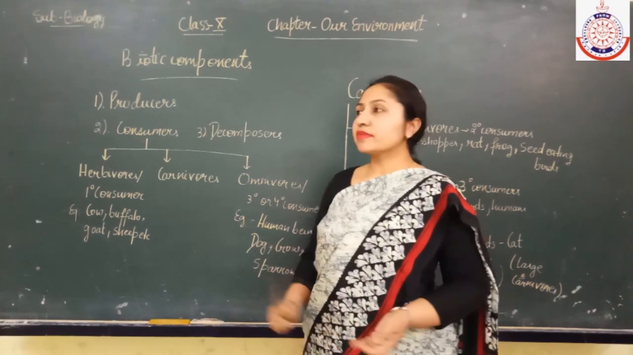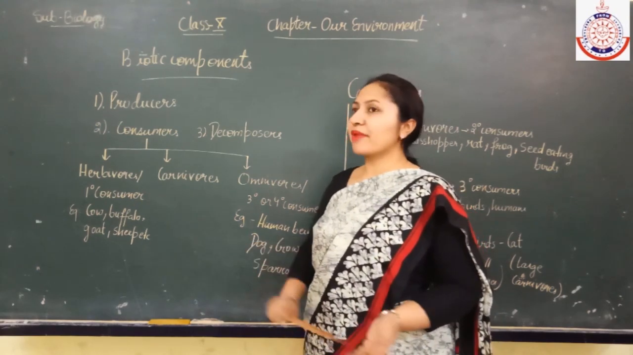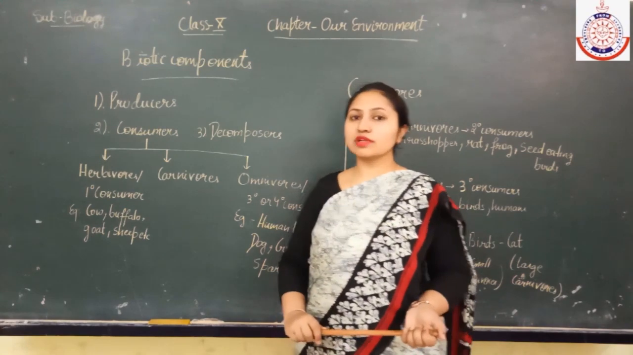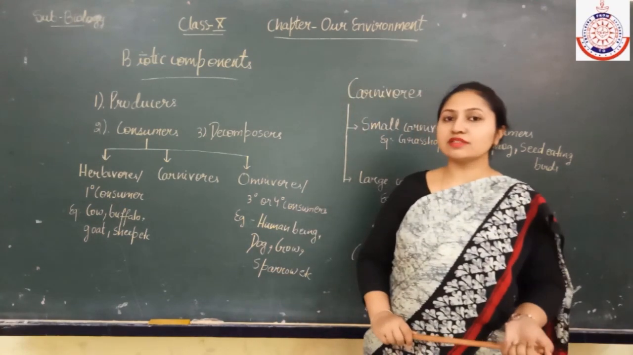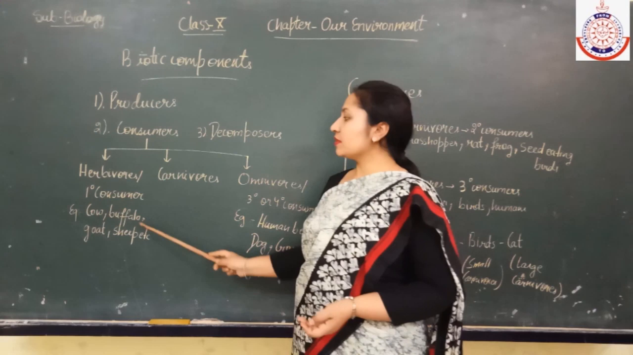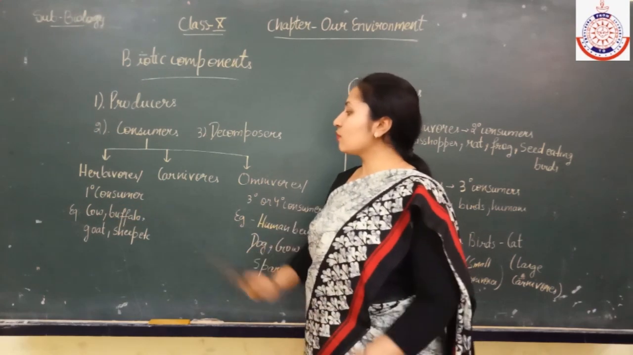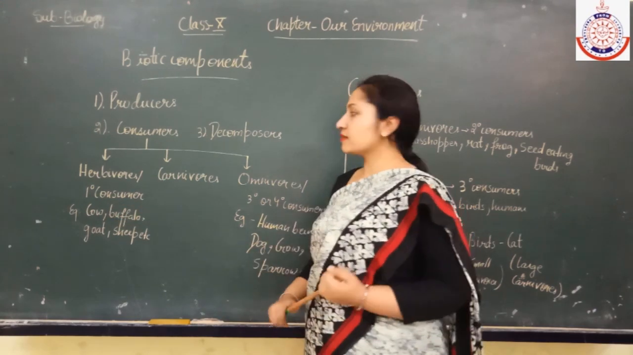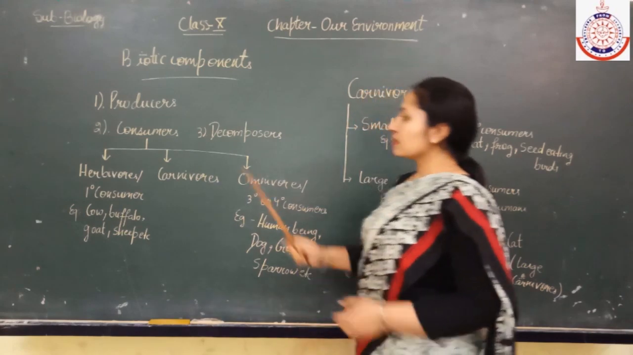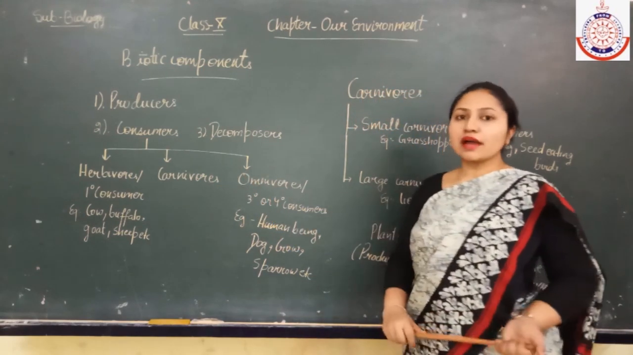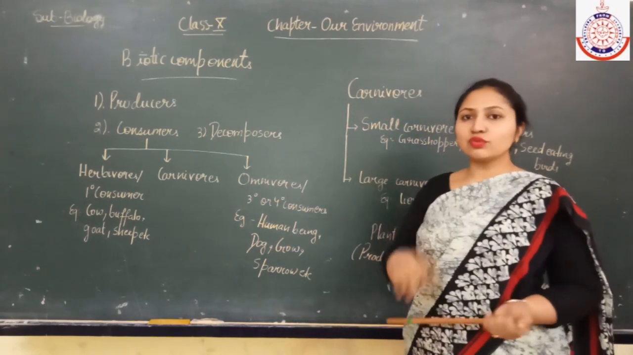So that's why they are also considered as the primary consumer. There are some examples like cow, buffalo, goat, sheep, etc. Now next is carnivores. Carnivores come under two categories.